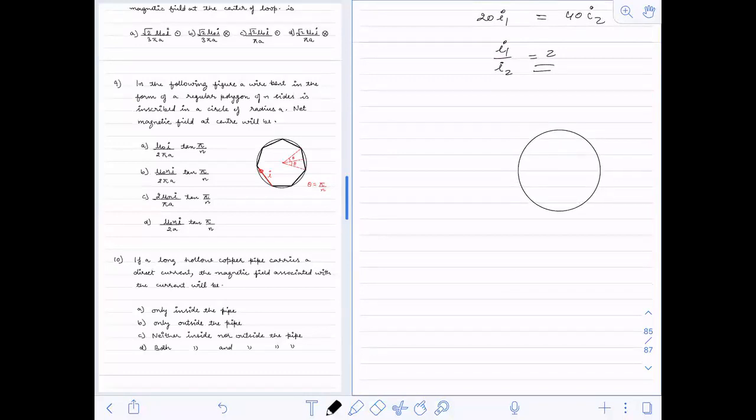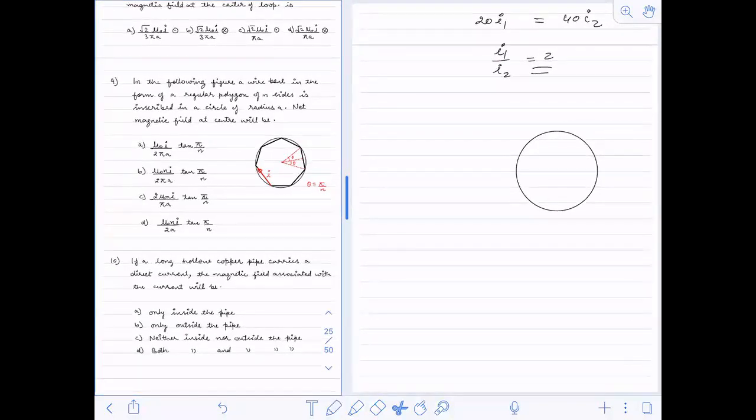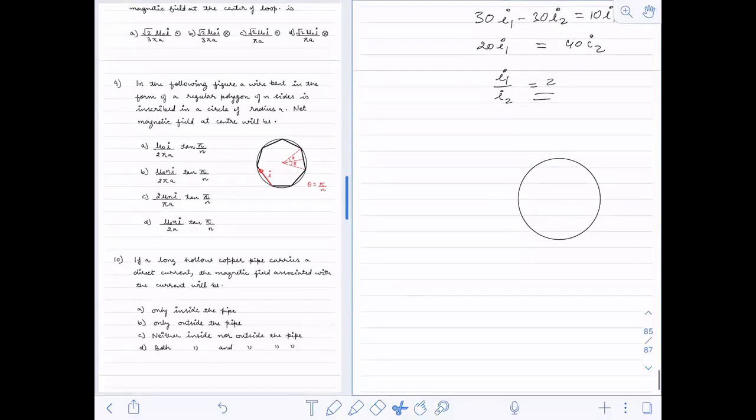So actually this is a hexagon. Suppose there is a hexagon. Here we have an n-sided regular polygon, and I am giving you a hexagon. So the same figure I can use: 1, 2, 3, 4, 5, 6. So actually I am having a hexagon.